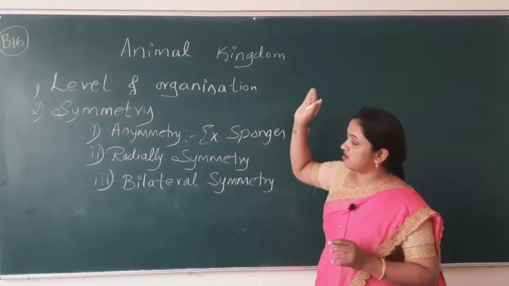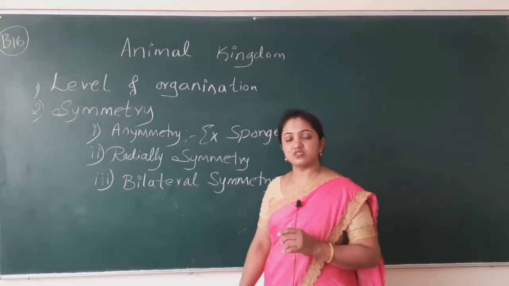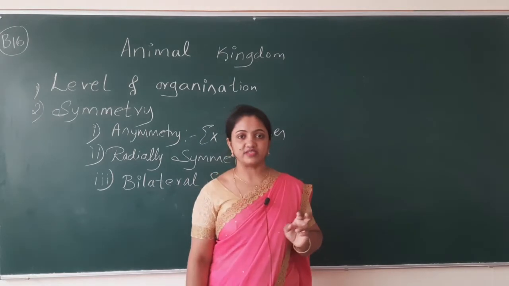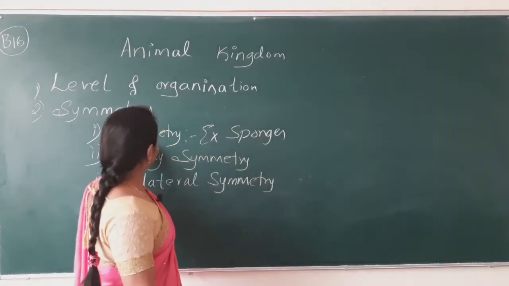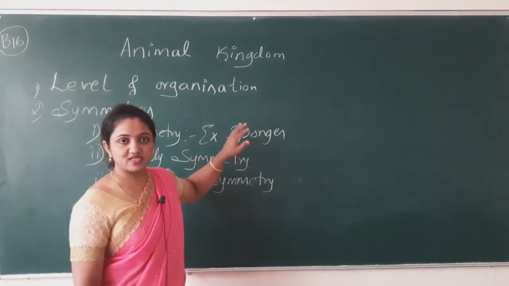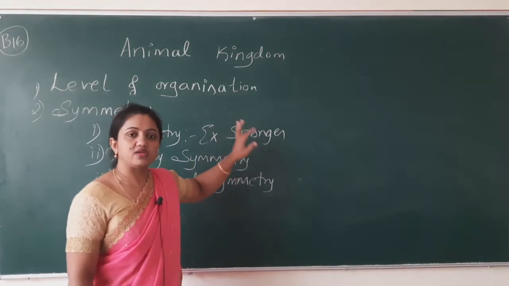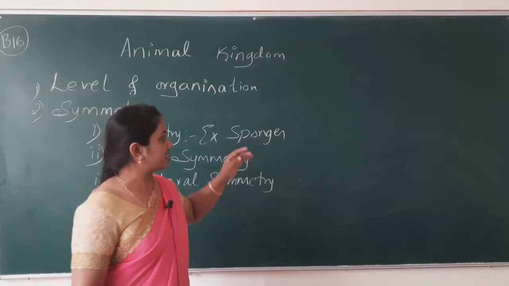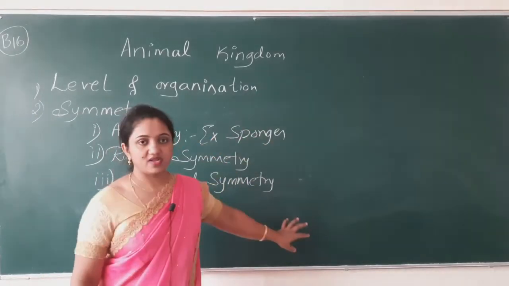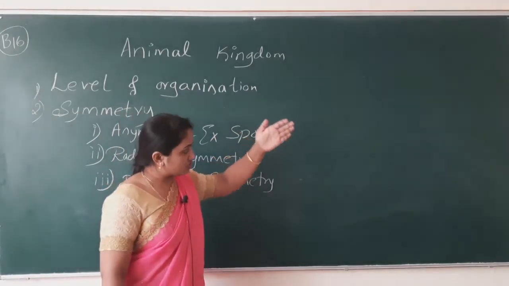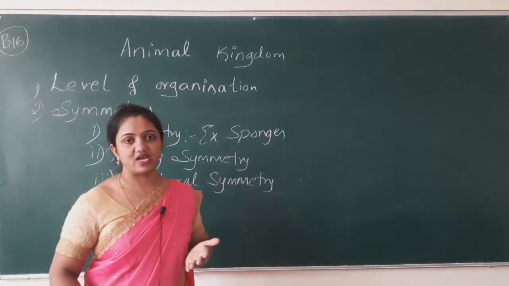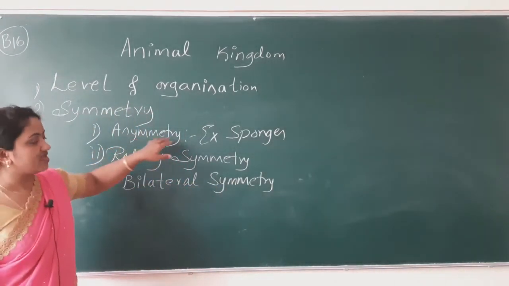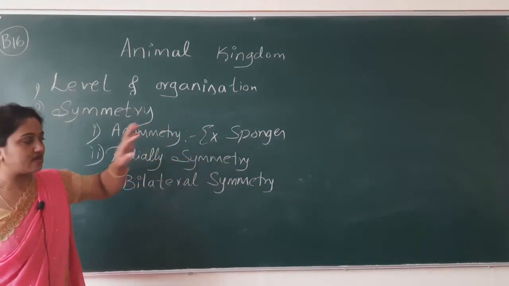Earlier we used these sponges while explaining the cellular level of organization. Again it comes under asymmetry. It means the body cannot be divided into two equal halves. It doesn't have a proper shape, so that we cannot cut it into two equal halves. That kind of animals are known as asymmetrical organisms.